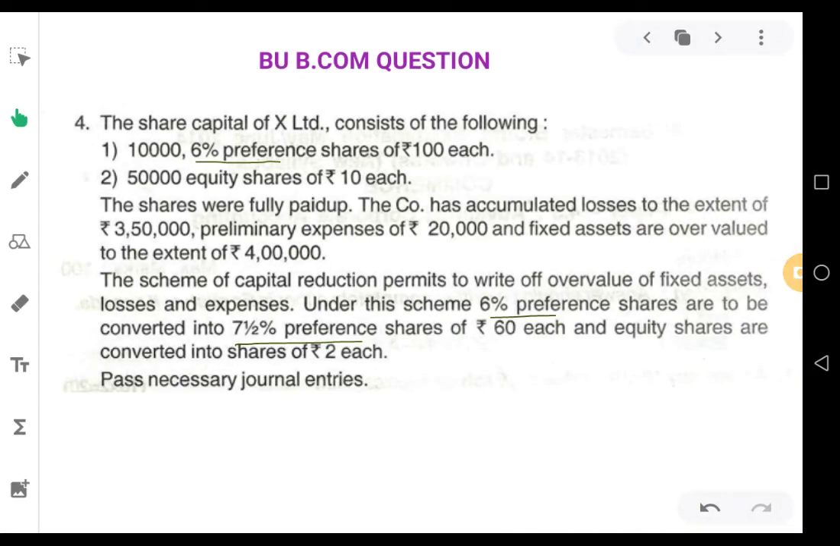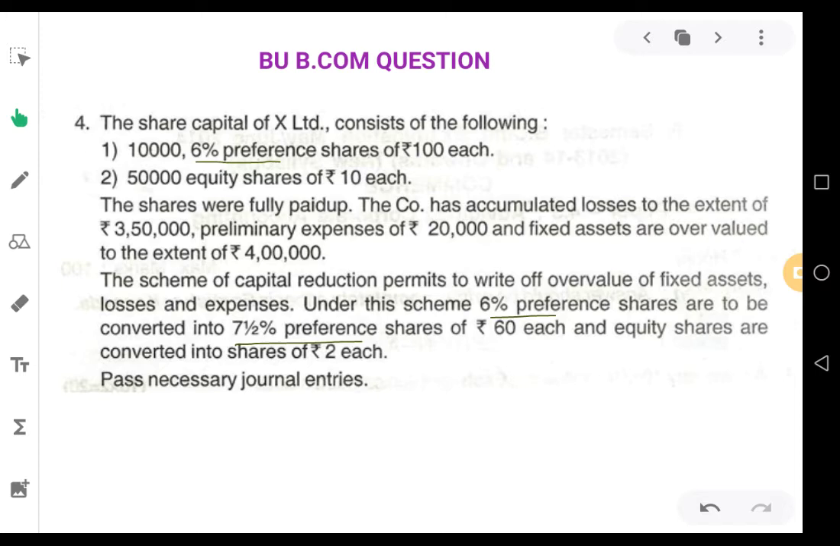So if 100 rupees preference shares are converted into 60 rupees each, what will happen to the balance of 40 rupees? That 40 rupees is the amount sacrificed by the preference shareholders that should be transferred to capital reduction account. 100 rupees preference share is converted to 60 rupees share, means the 40 rupees is sacrificed by the preference shareholders that will be used for the process of reconstruction and writing off fictitious assets and losses of the company.